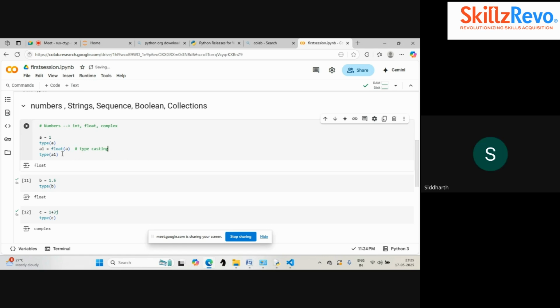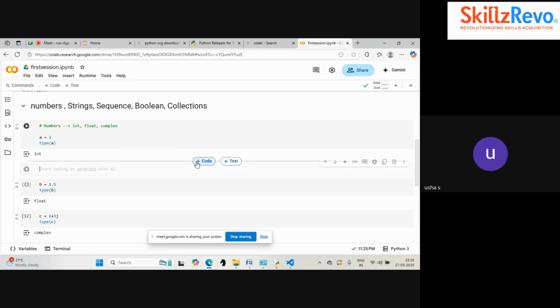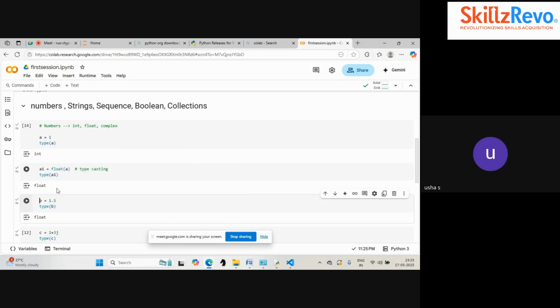Ma'am, I have a question here. At A1, you gave the value A1 overall to that comment, and float we are converting. So there are two actions performed in this comment. Yes. For example, we can proceed this in a different cell also. This is giving an integer. I want to add this code in the other cell. I can see this. It is a float.